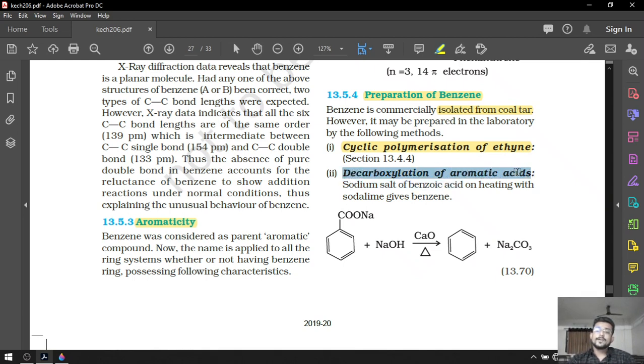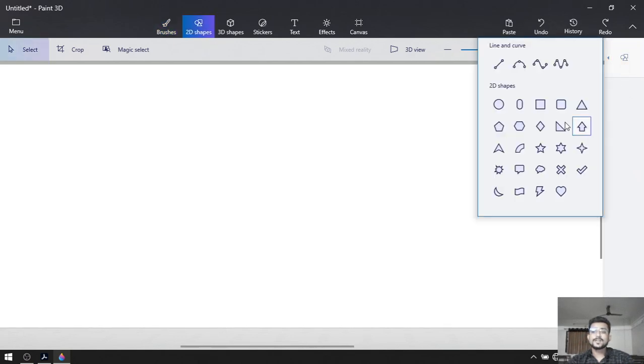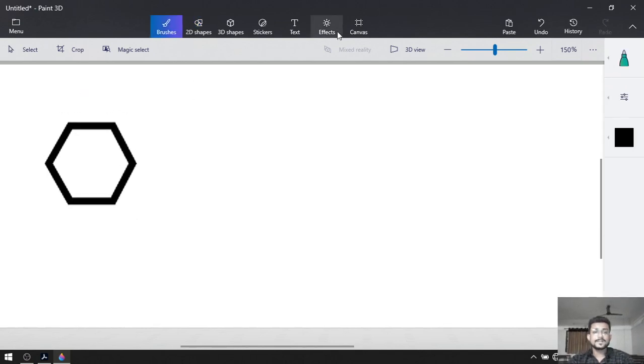decarboxylation of aromatic acid. Okay, decarboxylation has already been completed in the portion of alkanes. So in this chapter we have already completed the decarboxylation. Still, let's do this again. So first let's draw benzene. So this is our benzene, right? Alternate double bonds,